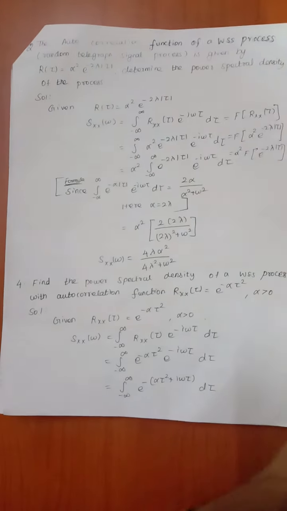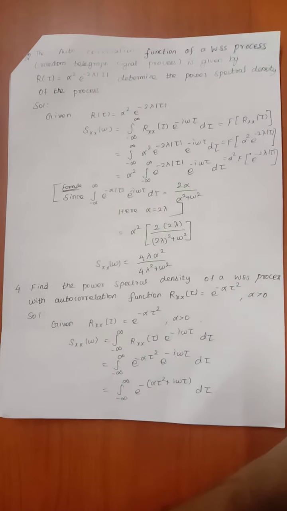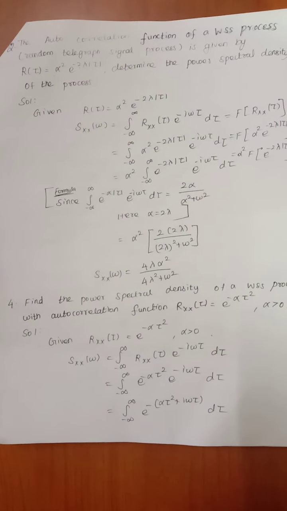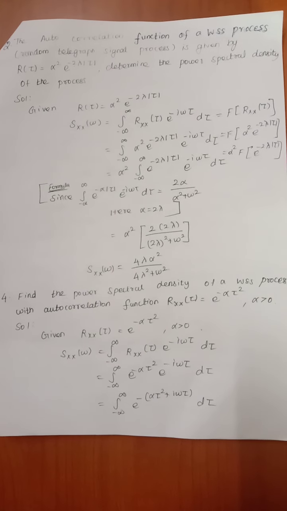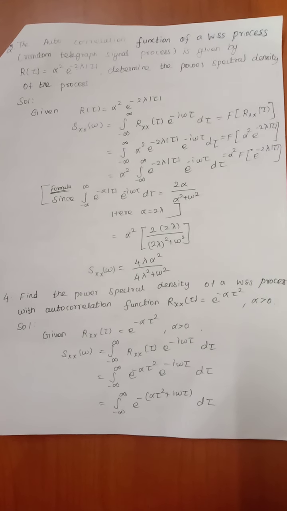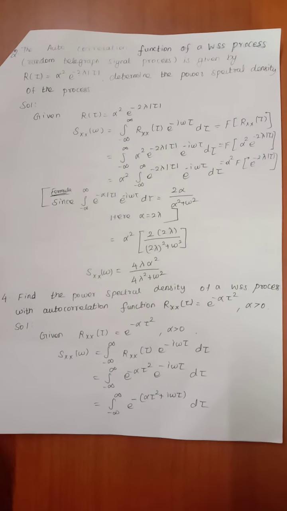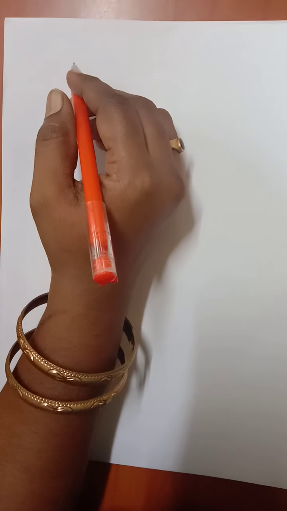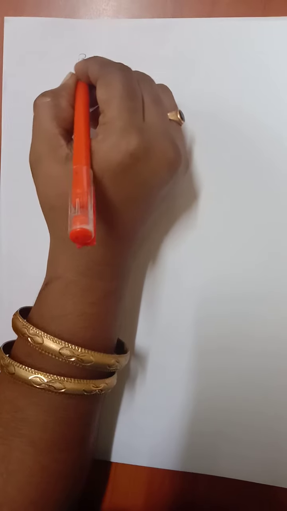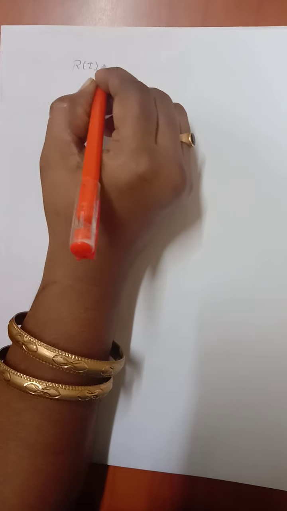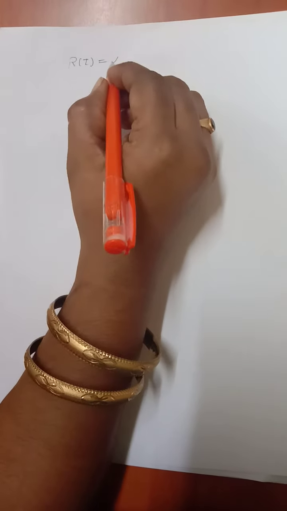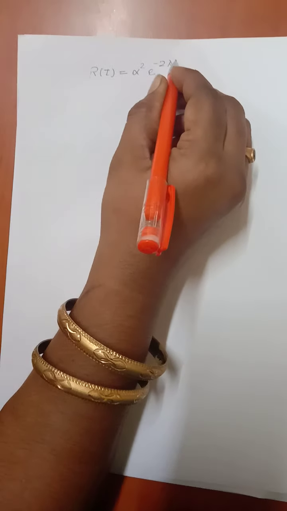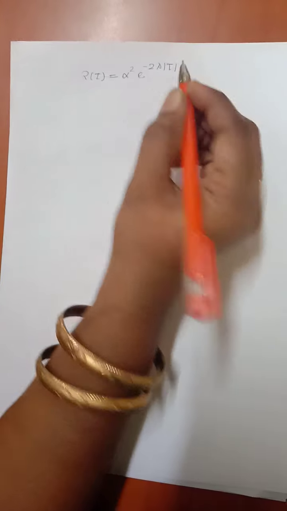Now, what is the difference between the previous problem and this one? In the previous one, Rxx of tau was not given. Here we are going to find Sxx of omega using given Rxx of tau. Rxx of tau, the autocorrelation, is given in the problem as alpha square into e power minus 2 lambda modulus of tau.